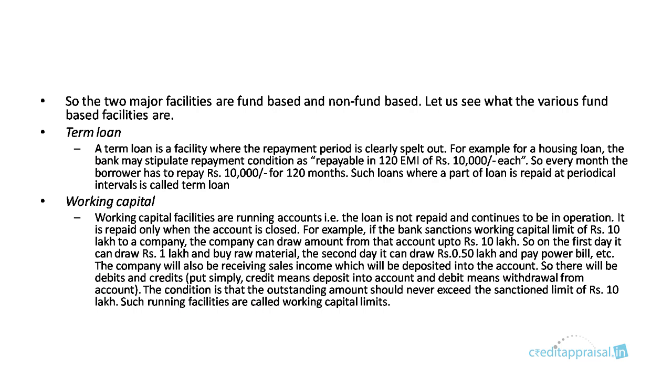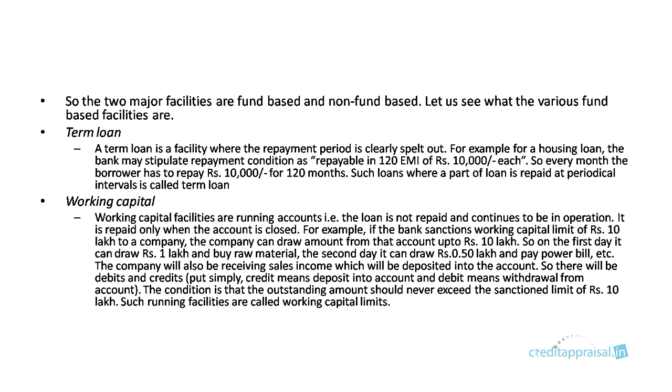Not only drawing, the company will also be receiving sales, okay? Because this company is selling goods, it will receive money from its customers. So those inflows will be coming into this account. So there will be continuous debits and credits. Put simply, credit means deposit into an account and debit means withdrawal from the account. Now the outstanding balance in the working capital limit will be fluctuating.